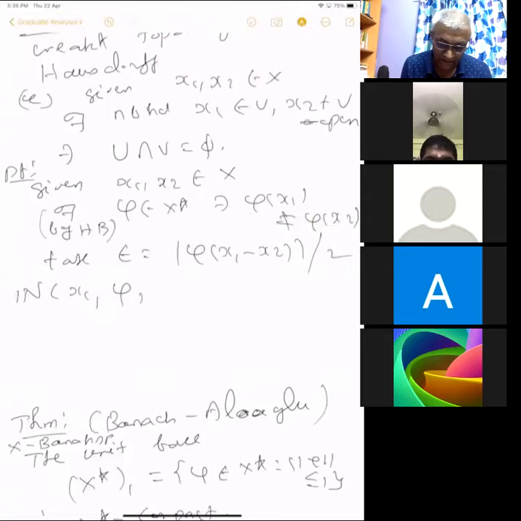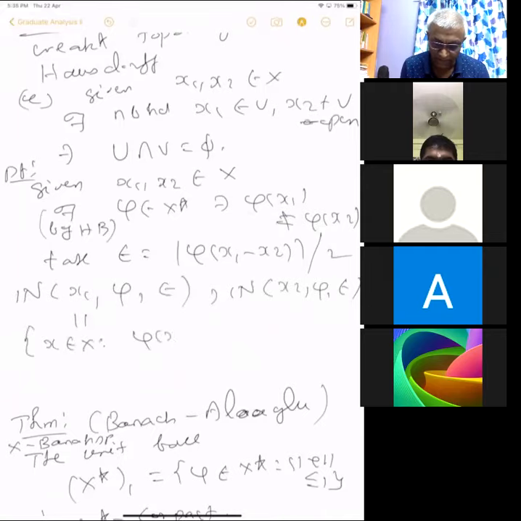This is equal to all those x in X such that the modulus of phi of x minus phi of x1 is less than epsilon. Similarly for x2. These are disjoint.